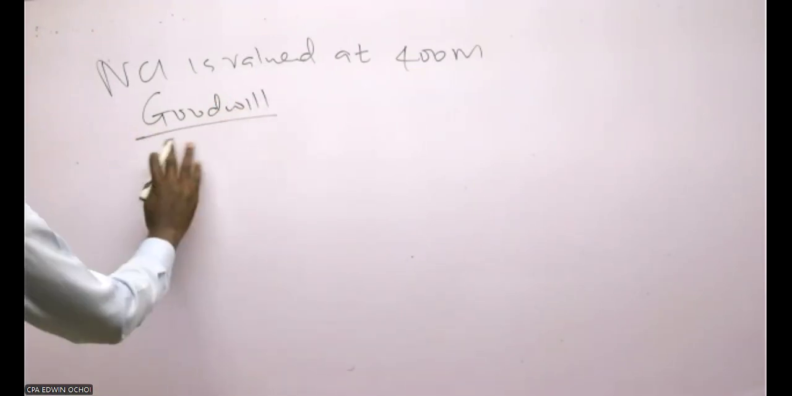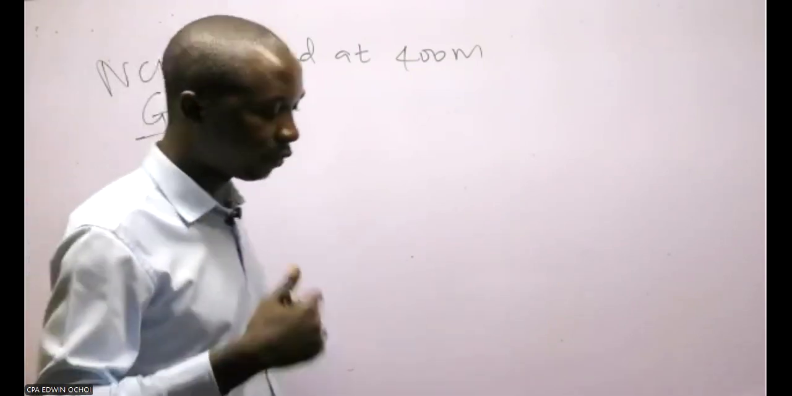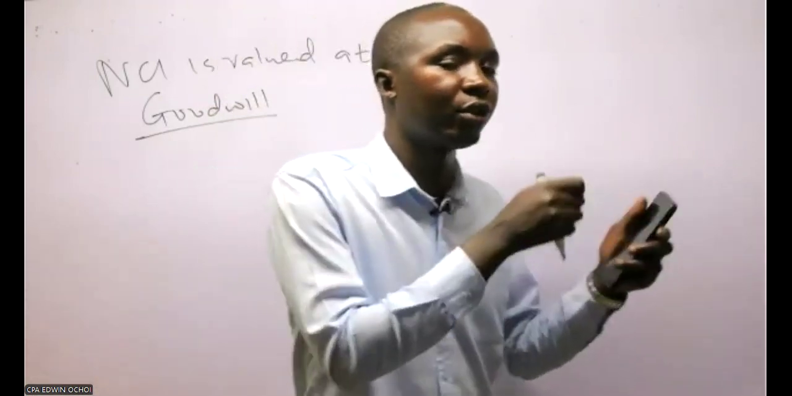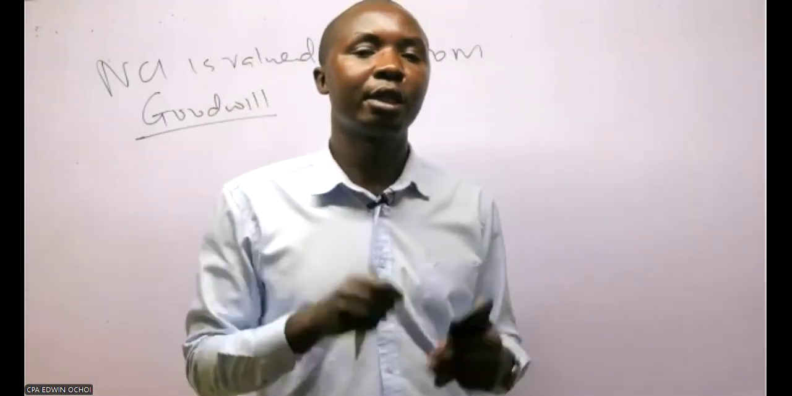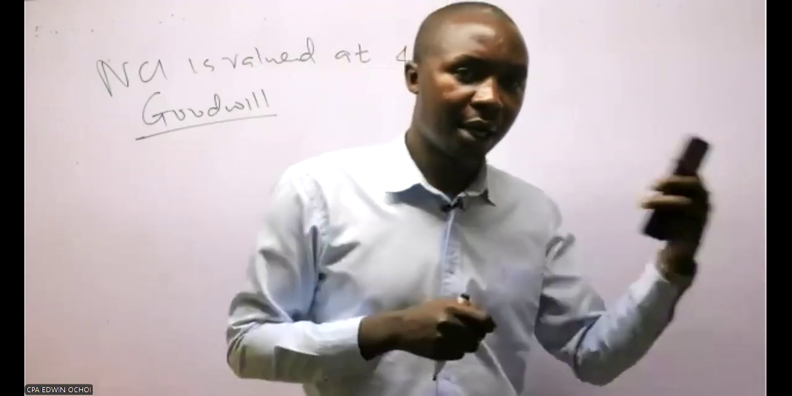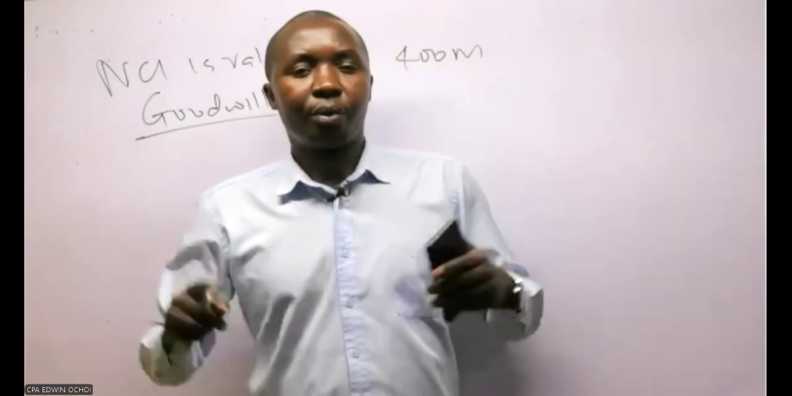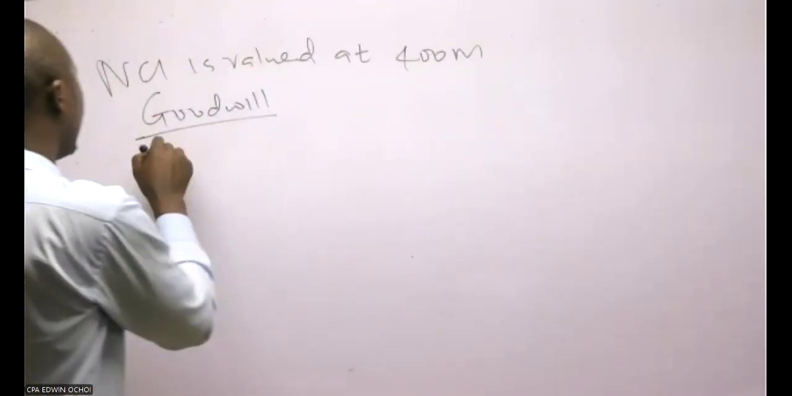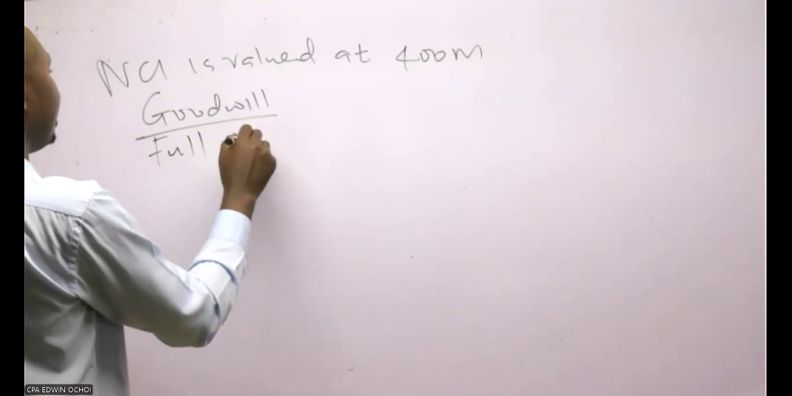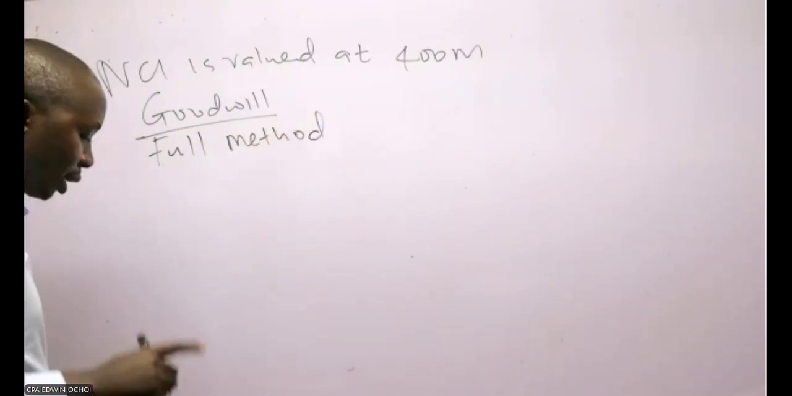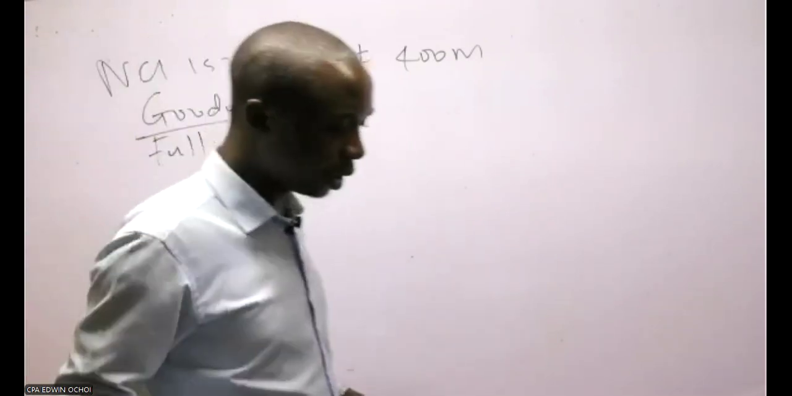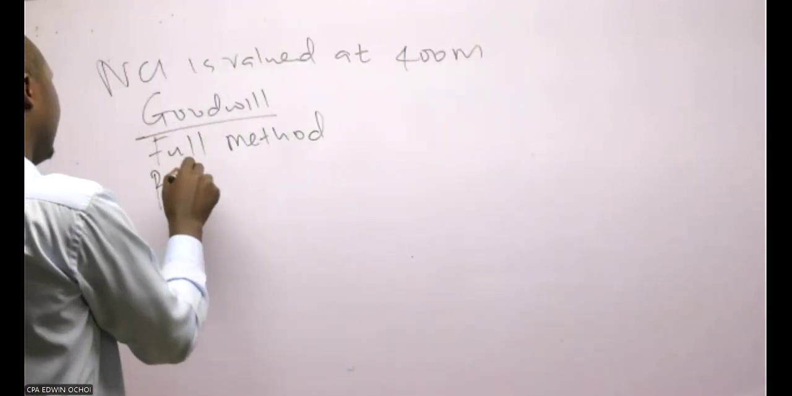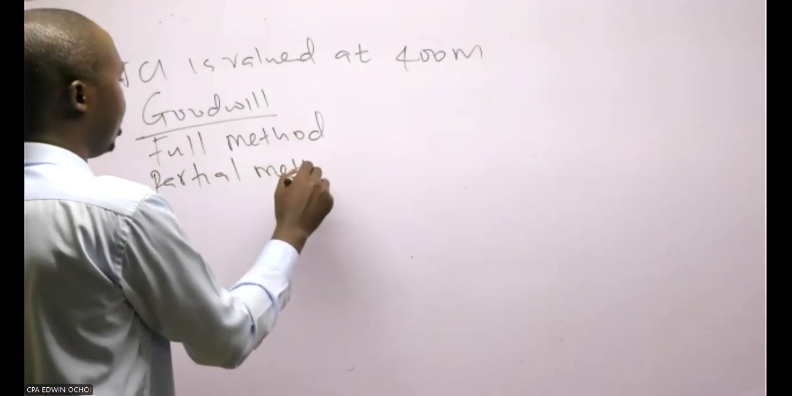Goodwill is all about the economic benefit expected from the usage of an asset. You can compute the goodwill of a subsidiary using either the full method or the partial method.